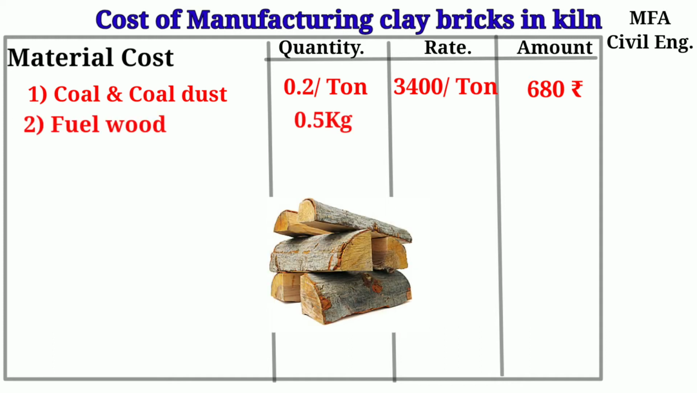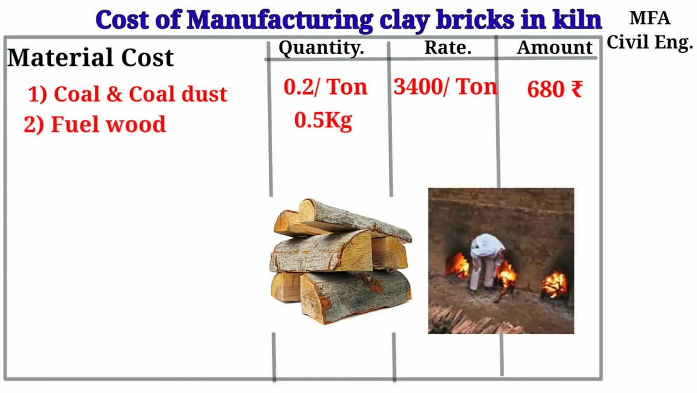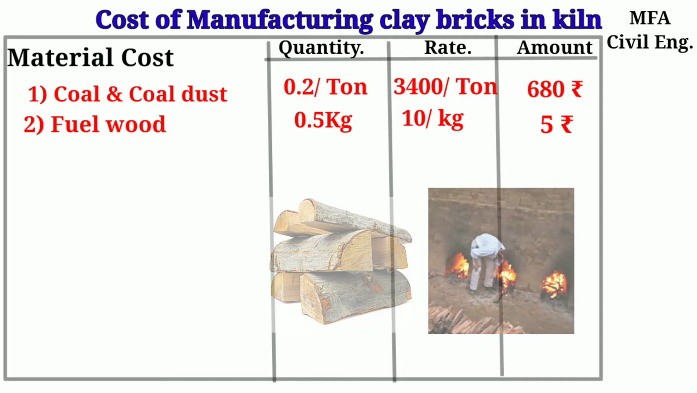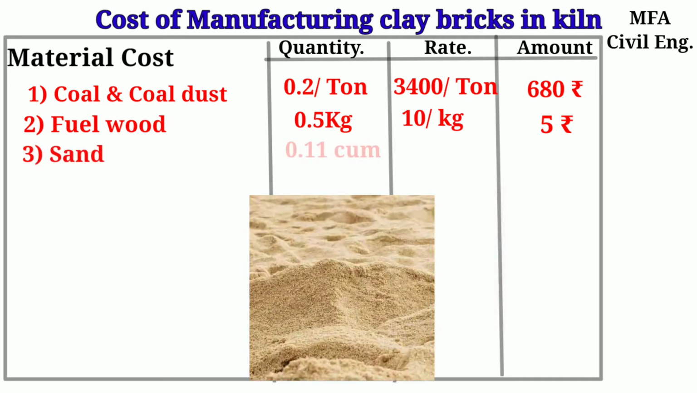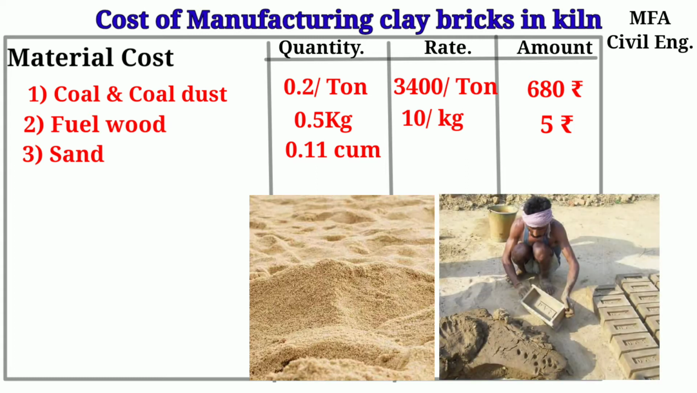About half kg of fuel wood is required for the first fueling and the cost is about 10 rupees per kg. So the amount becomes 5 rupees per 1000 standard clay bricks. About 0.11 cubic meter of local sand is required for the molding of clay and the rate is about 1250 rupees per cubic meter of sand. So the amount will become 137.5 rupees.